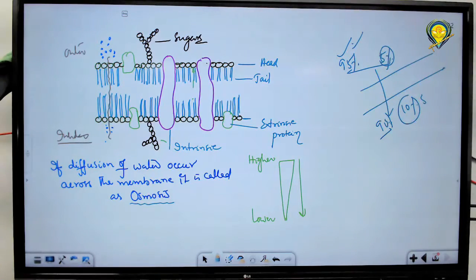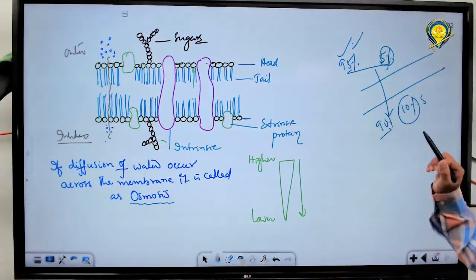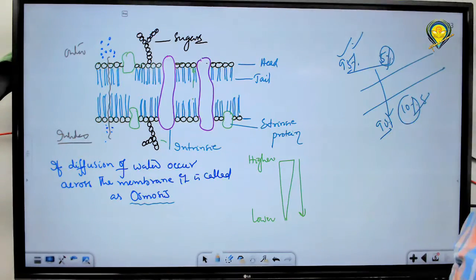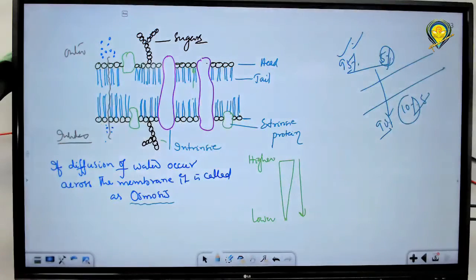That is a fundamental rule you are not supposed to forget. Why did I say all this? You are not supposed to take the solutes. Concentration of the solutes you are not supposed to take in osmosis. You have to take the solvent molecules only, that means particularly water only. Transport of water should be there in your mind when you are talking about osmosis. You understand what I am telling you? When it is osmosis, you should think about the concentration of water, not the concentration of the solutes.